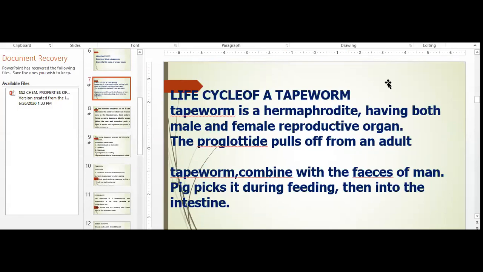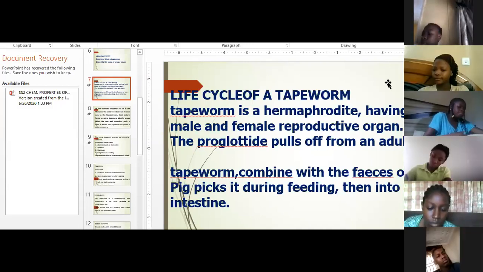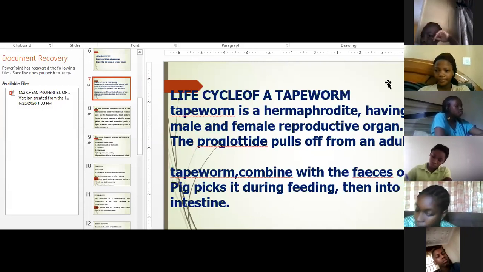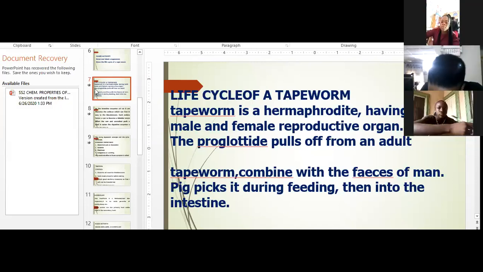Tapeworms are hermaphrodites. What do I mean by hermaphrodite? They are able to reproduce by themselves. It means they have both male and female reproductive organs. A tapeworm is able to reproduce by itself because it has both male and female reproductive organs in it. Now, how does the cycle repeat itself?